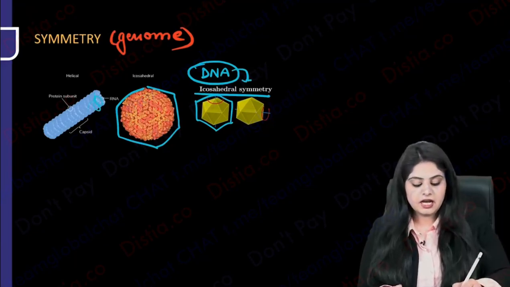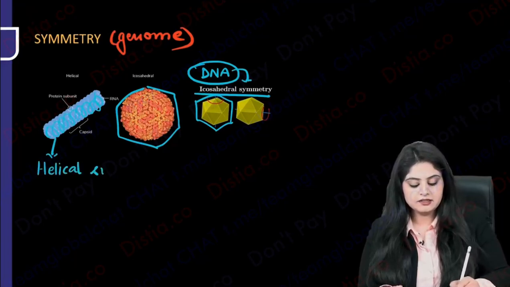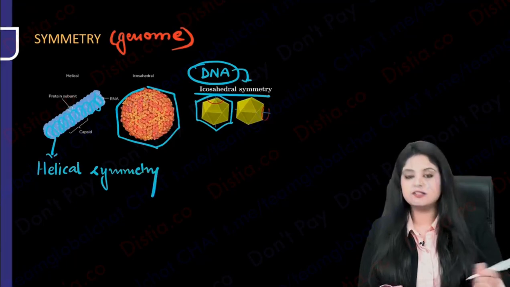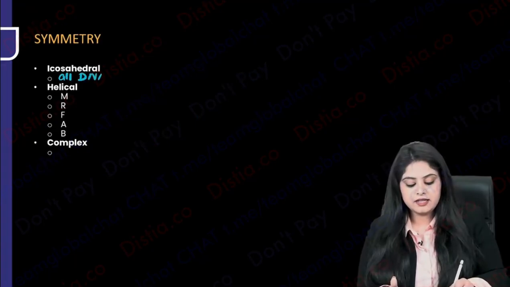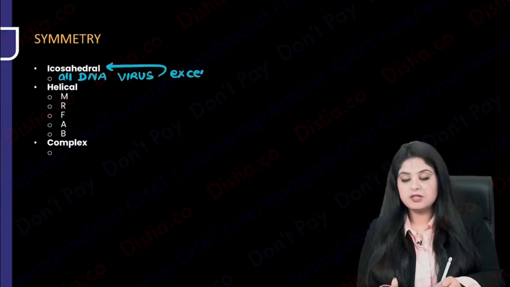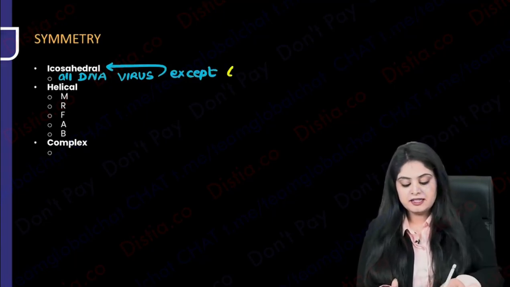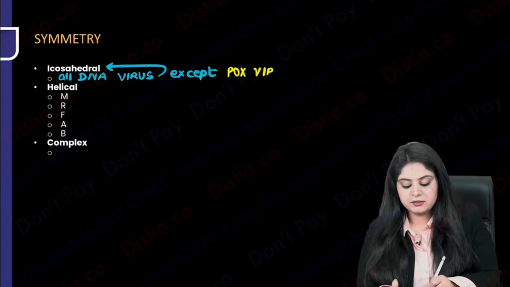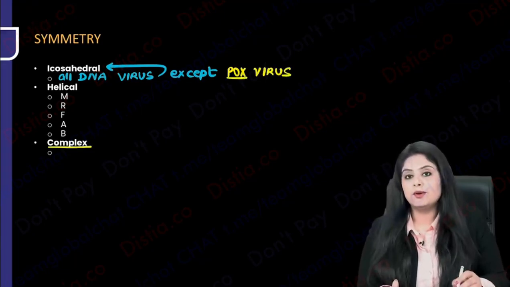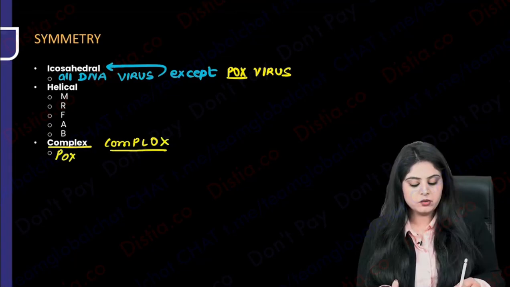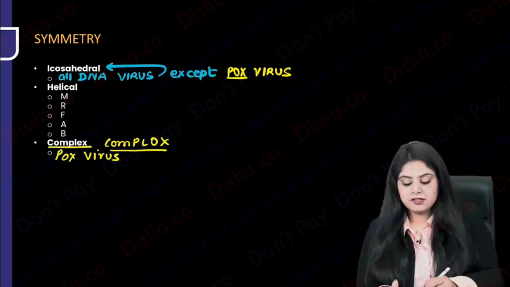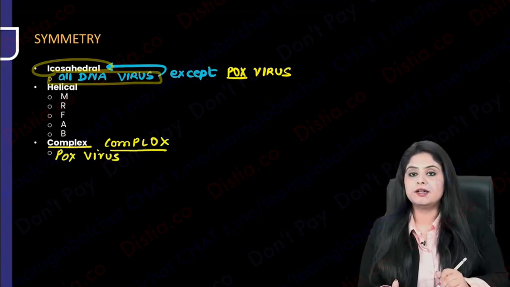Next, you will see that RNA is looking something like a helical. So many of the RNA viruses have a helical symmetry. What are the two symmetries I'm talking about? One is icosahedral, one is helical. So now when I say that all the DNA viruses are going to have icosahedral symmetry, there has to be an exception. And the exception to this is the pox virus, because remember, pox is complex. Okay, that is how I've learned it. Pox is complex. So the pox virus is going to have a complex symmetry. Otherwise, all the DNA viruses are going to be icosahedral.